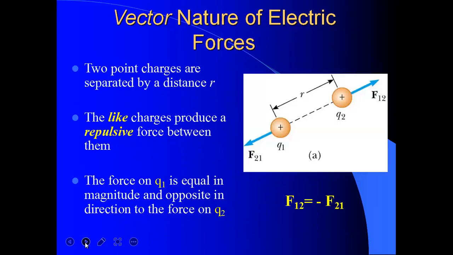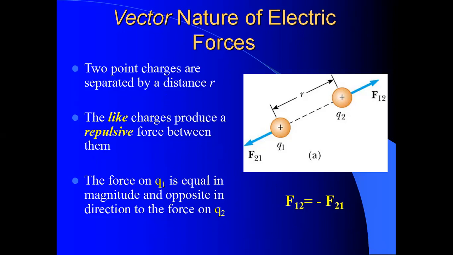Now back to the nature of electric force. Suppose Q1 is the first sphere and Q2 is the second sphere, with their amounts of charge, and the distance between them is r. Suppose both are positive charges. So this will be a repulsive force. F12 will be the force from Q1 on Q2, and F21 will be the force from Q2 on Q1. By Newton's law of forces, you must know the sum of these two forces will be 0.